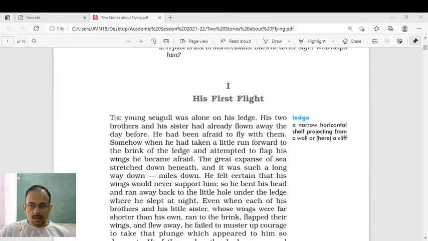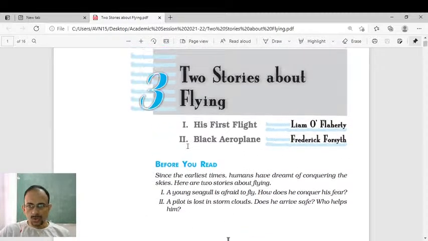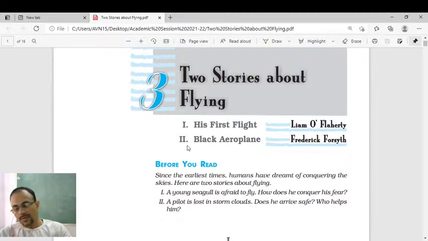Okay, very good. Let's begin our new lesson today, two stories about flying. Dear students, Two Stories About Flying comprises two small stories. First is His First Flight, and second one is Black Aeroplane. So let's find out what these two stories are all about.